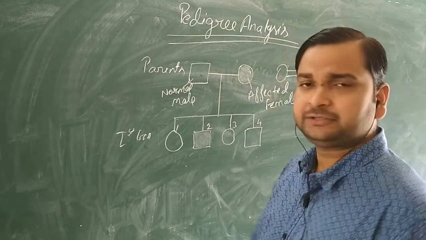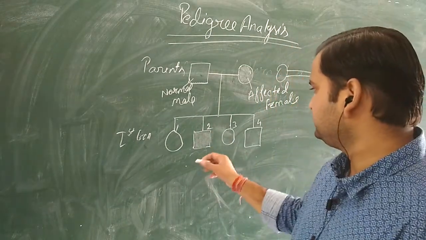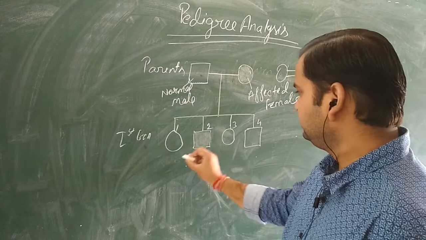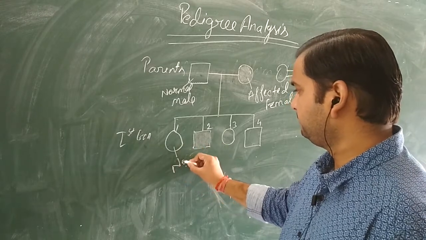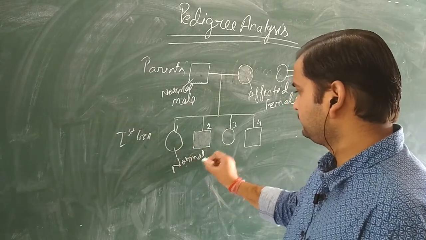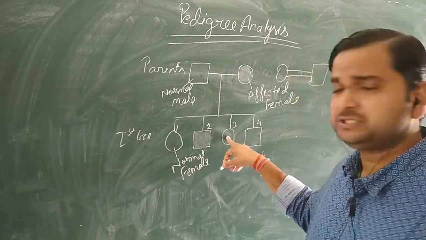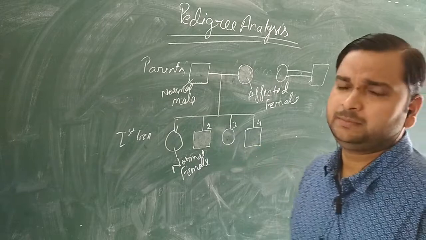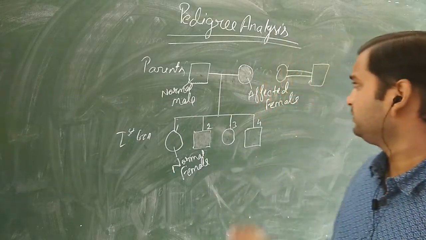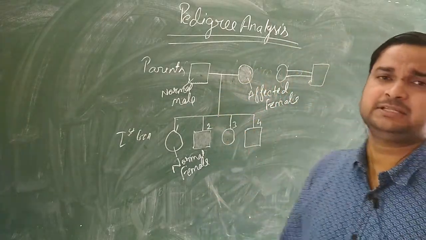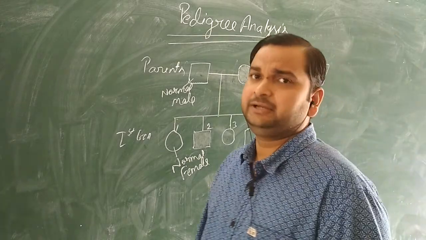Four progenies are there. In those four progenies you can see this is the affected female. This is the normal female. Normal female. Then this is also a normal female. This is a normal male. So you can see these are the symbols that are used in the pedigree.